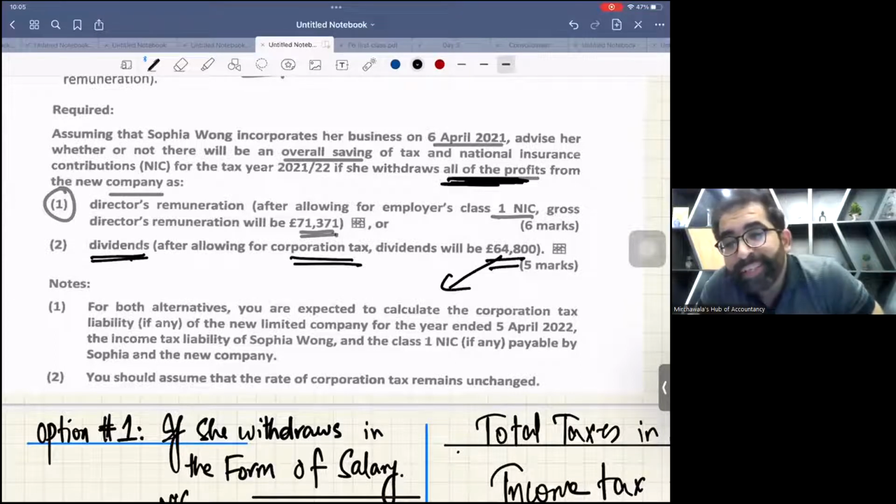Sir, the profit is 80,000. Why can't we withdraw 80? Sir, there is a question from an innocent student: when the profit is 80,000, why can't we withdraw the complete profit? Because, my innocent student, first of all you have to pay corporation tax and then you can withdraw profit after tax.